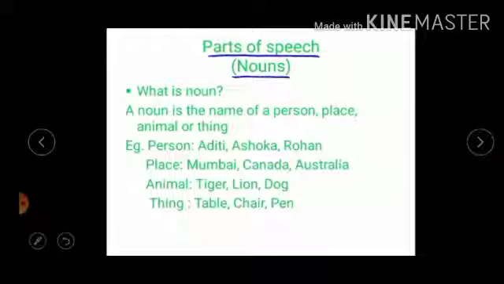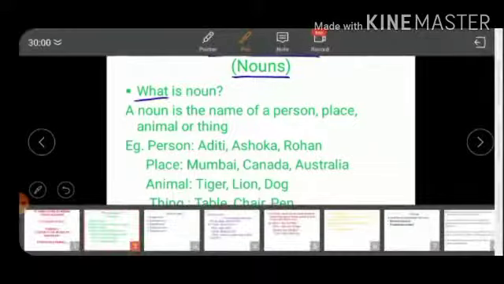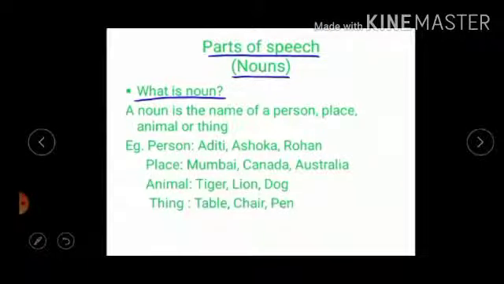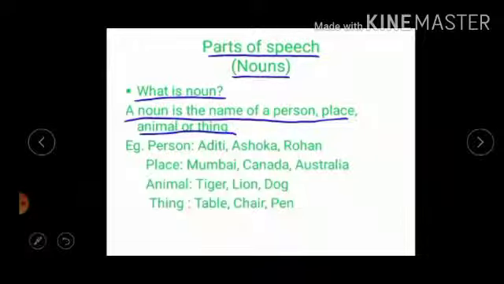Nouns. What is a noun? A noun is the name of a person, place, animal or thing. Noun is a naming word.